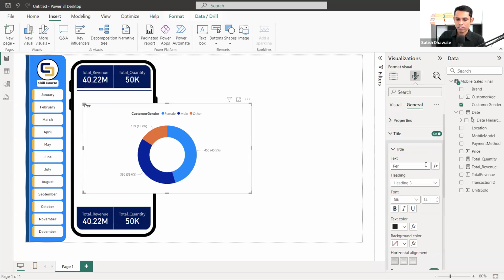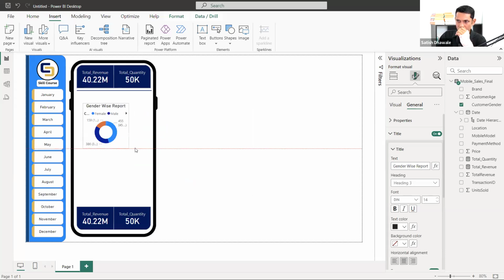Percentage of customer gender. So a gender wise report. We can mention it like this, gender wise report. Okay, you can add it like this as a title. If you want this title to be displayed in the center, now it is centered, and decrease the size.